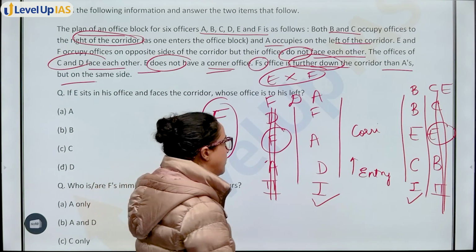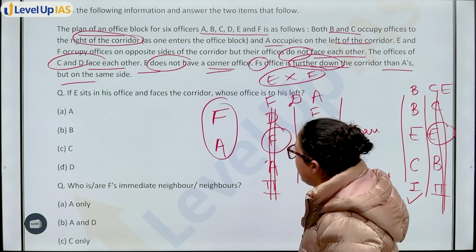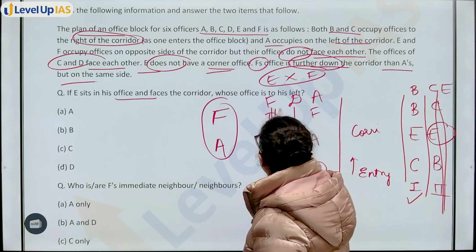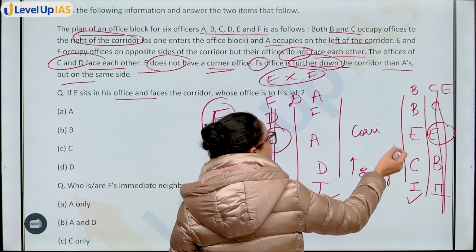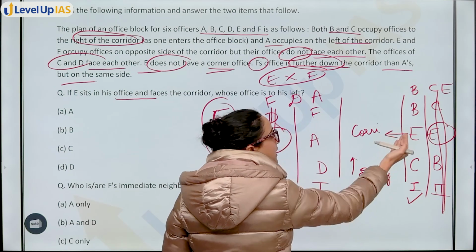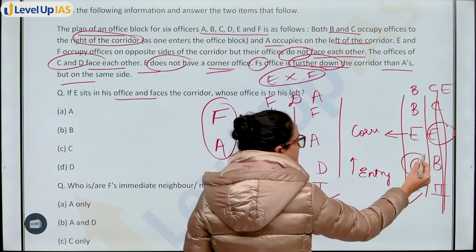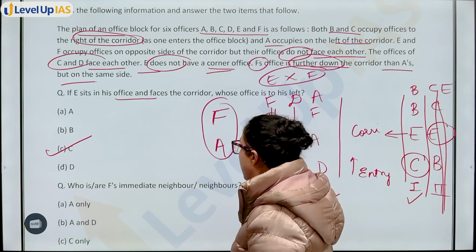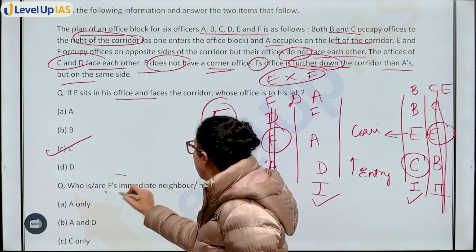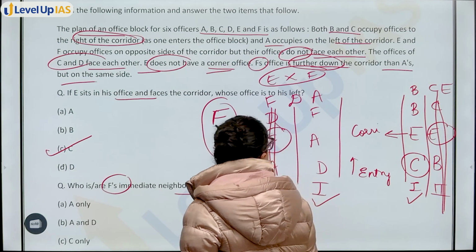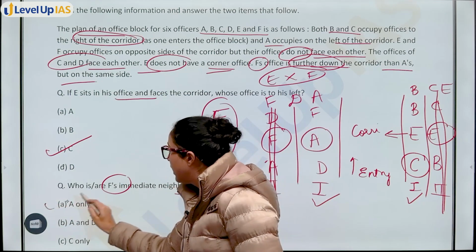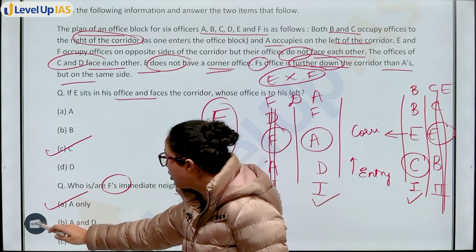Now let's look at the question. If E sits in his office and faces the corridor, whose office is to his left? So if E is facing the corridor, on the left of E, whose office is there? C's. Option C will be your answer. Next, who are F's immediate neighbors? Only A. So A only. Option A will be your answer.